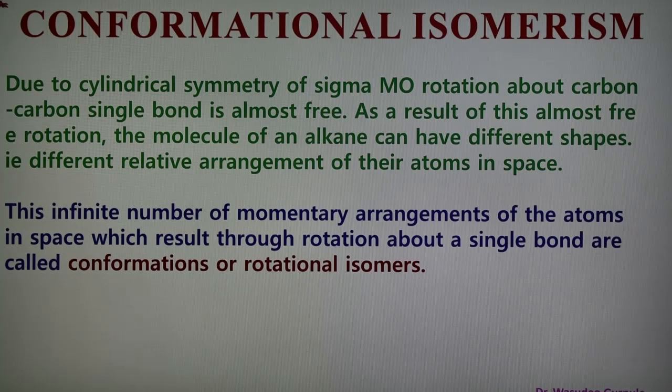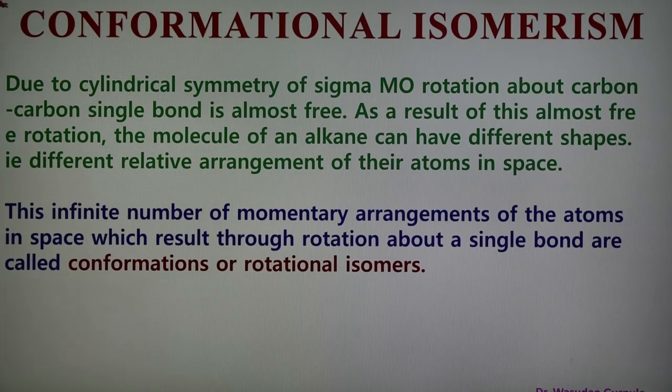the sigma bond or single bond allows freedom of rotation about the carbon-carbon bond, and the molecule can give different spatial arrangements of the atoms attached to the carbon atom. Such different spatial arrangements of atoms, which are due to rotation around the single bond, are known as conformers or conformational isomerism.